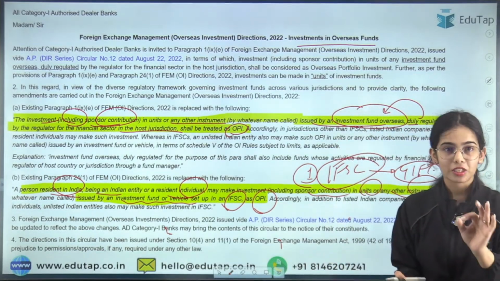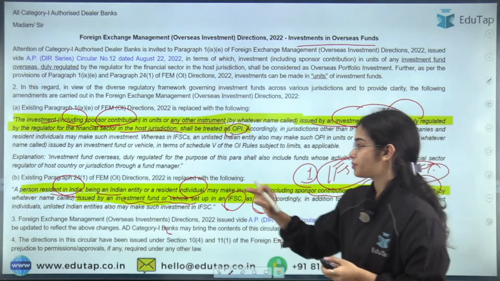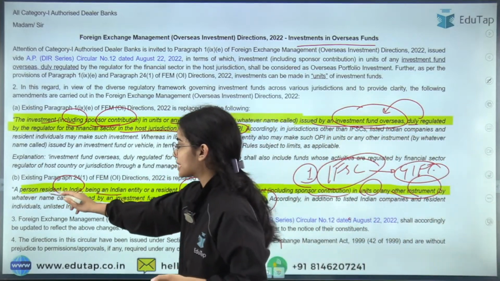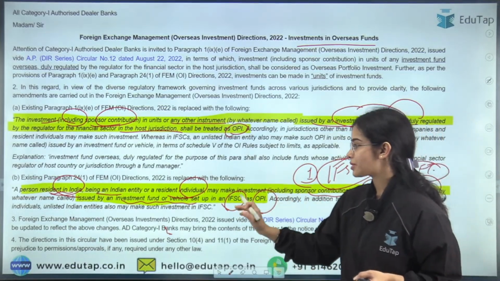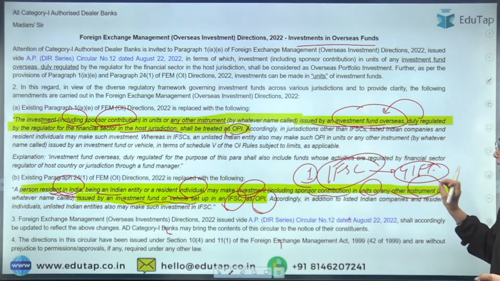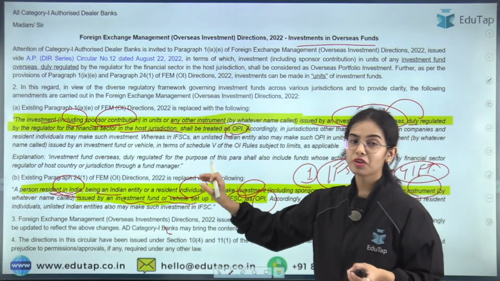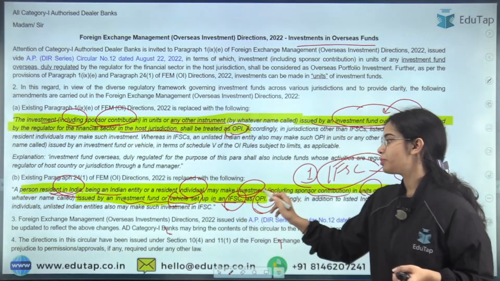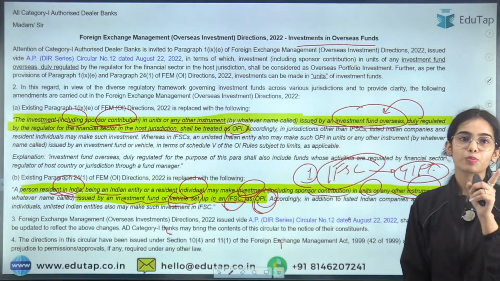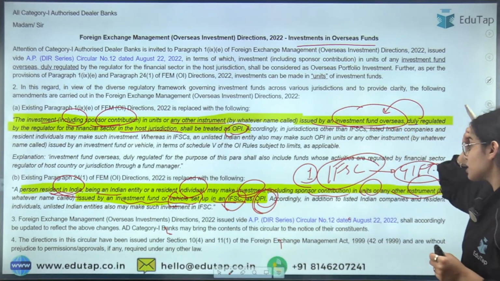So if a person or entity resident in India is doing the investment in the units or any other instrument of the investment fund or vehicle set up in the IFSC, this will be considered OPI, overseas portfolio investment. Okay. So this is the basic idea.